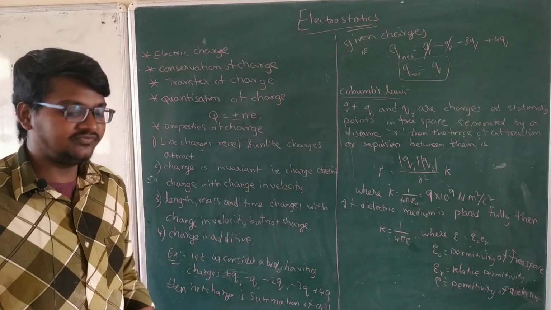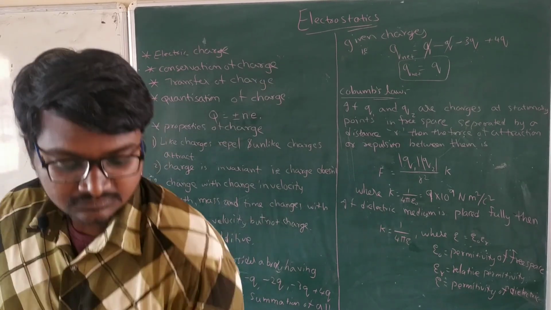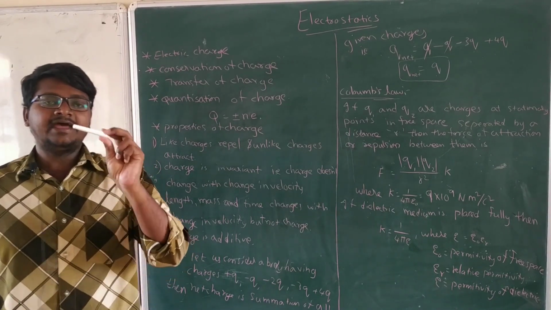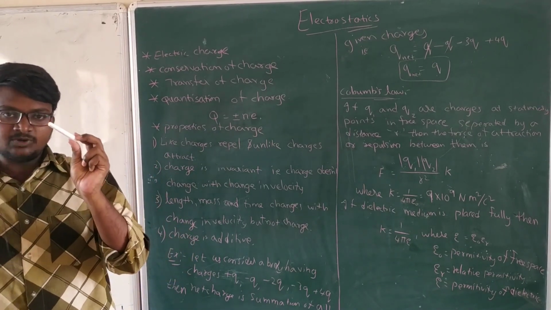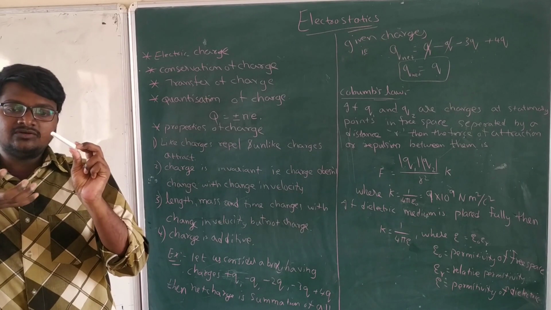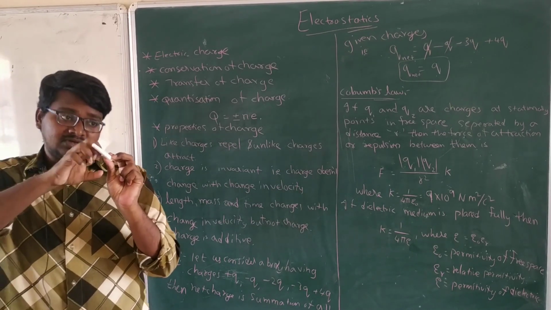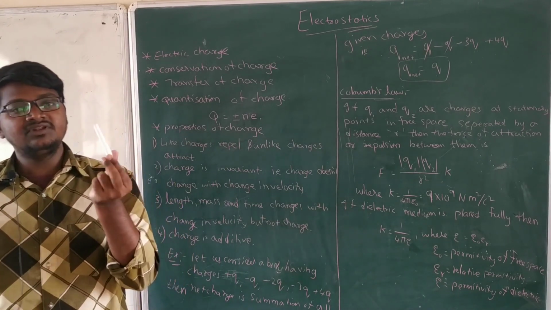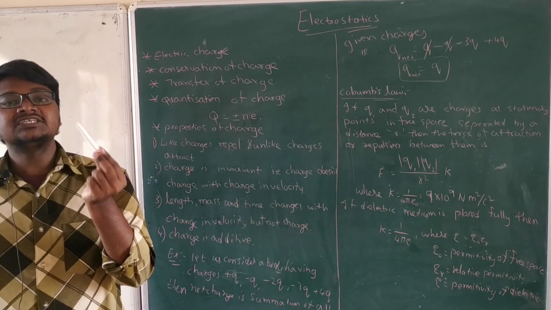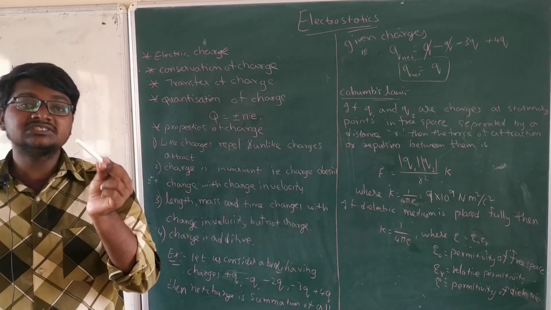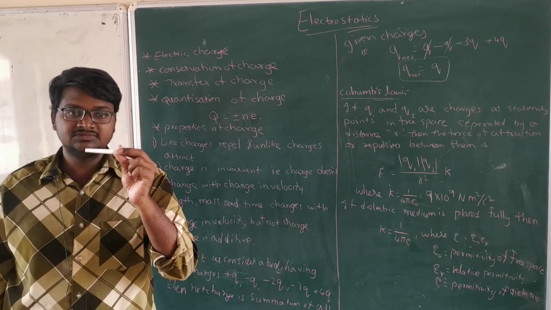For example, if you consider this body, I have taken some amount of charge from it. It means I have taken a few electrons from this body. If I have taken out the electrons, then this body will be considered a positively charged body because of the greater number of protons in it.